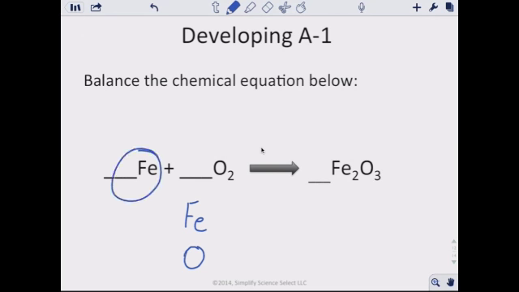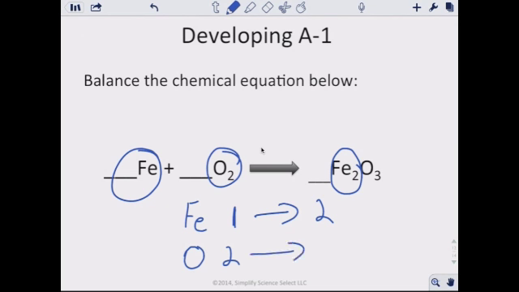We have 1 iron on the reactants. On the product side, how many do we have? 2. Now, our oxygens, we have 2 oxygens on the reactant side. On the product side, how many do we have? 3. And so when we're looking at this, we can follow our steps.